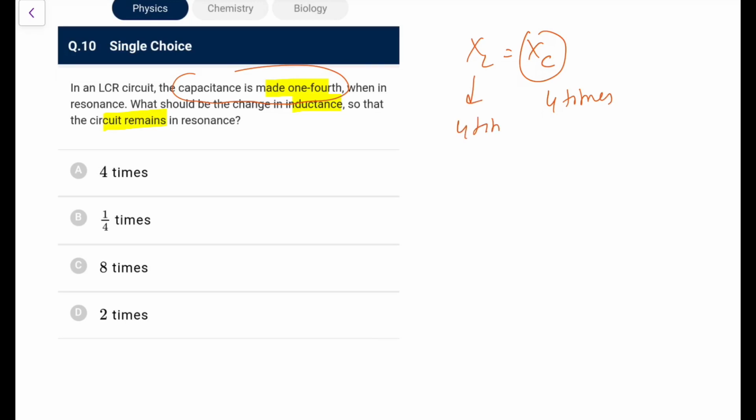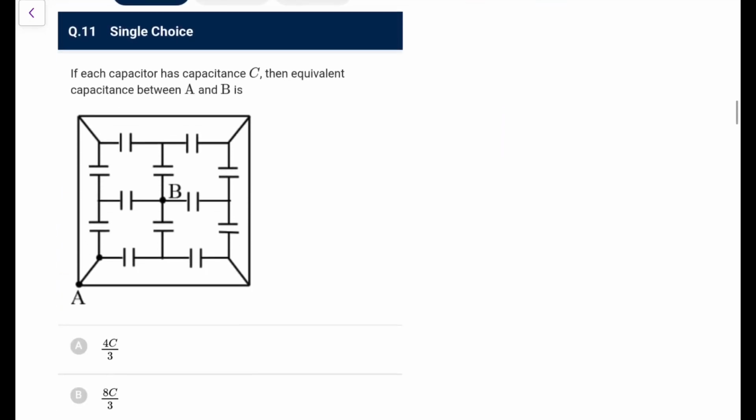So XL should also become 4 times. So therefore L should become 4 times. So L should become 4 times for that. So go for option A. Easy one for you. Next.